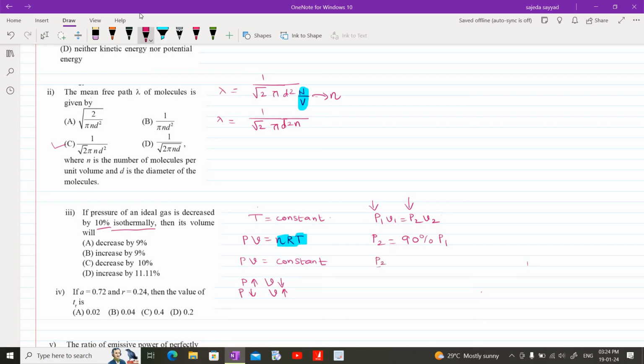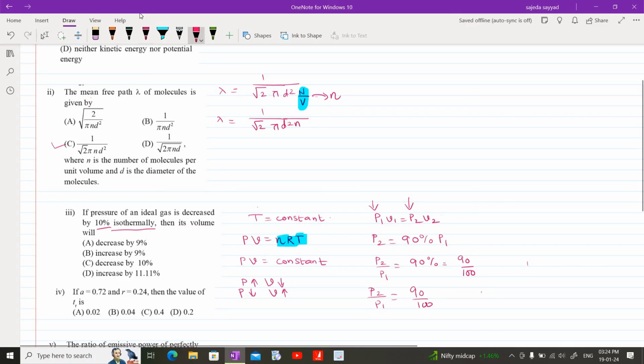Therefore, P2 by P1 is equal to 90%, expressed as 90 divided by 100.